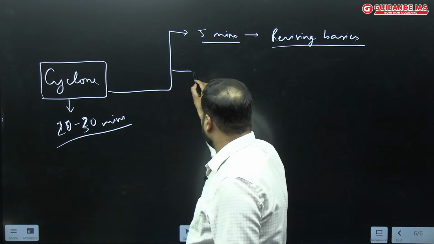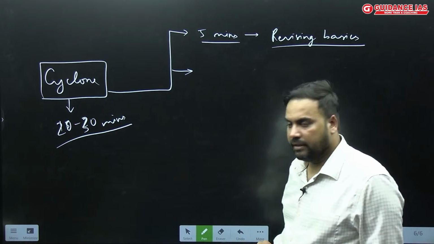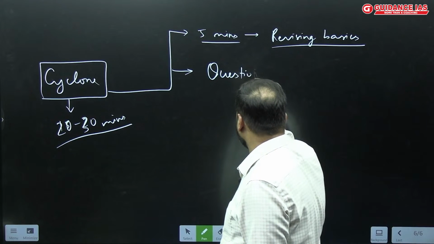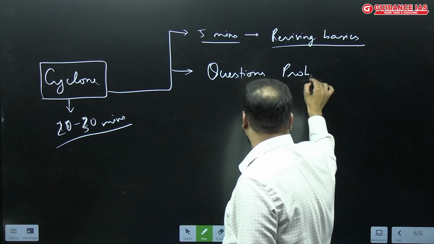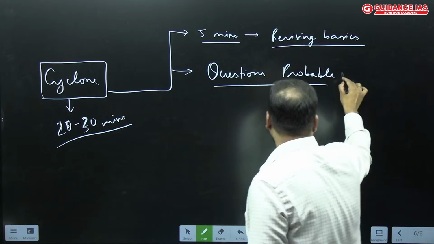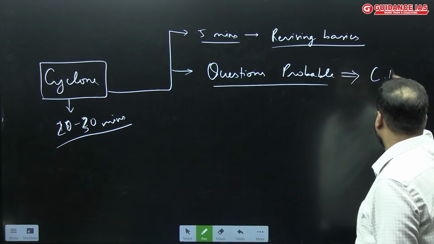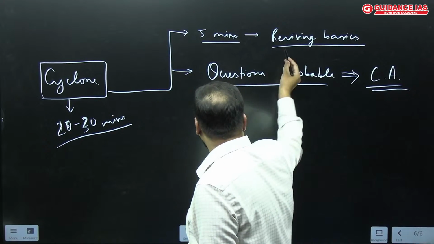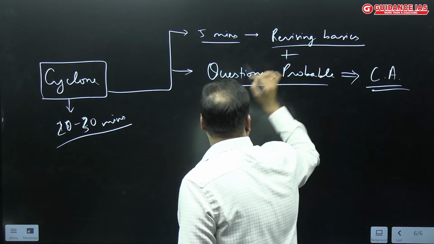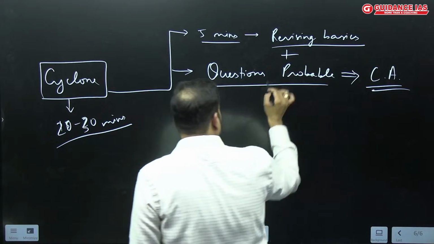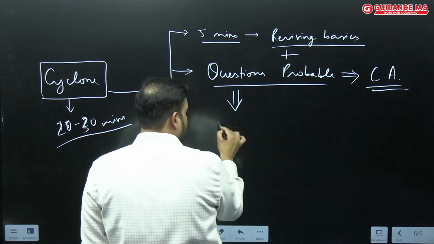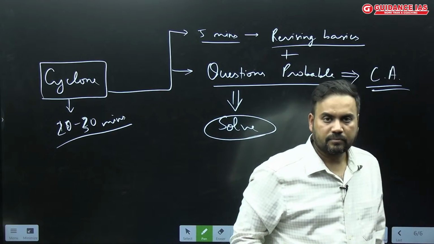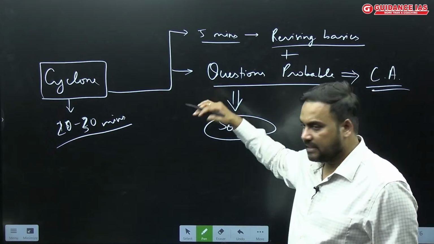Then we will look into some of the probable questions, and for this we will look into some of the current affairs and news items which would have been there. We'll combine these basics and this current affairs knowledge to essentially solve these questions. This is how we will be moving.